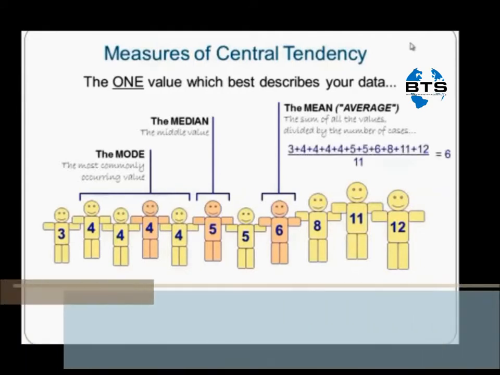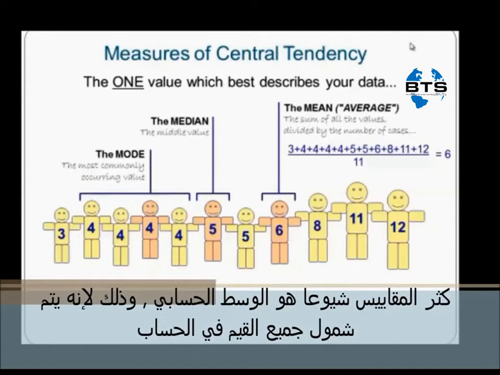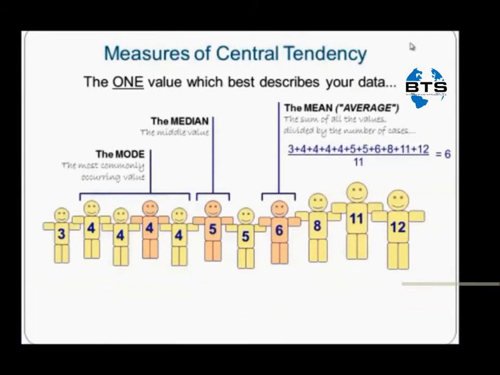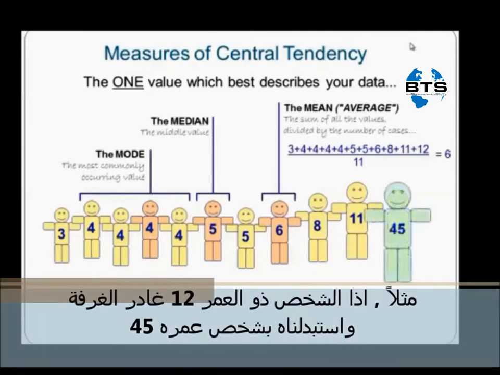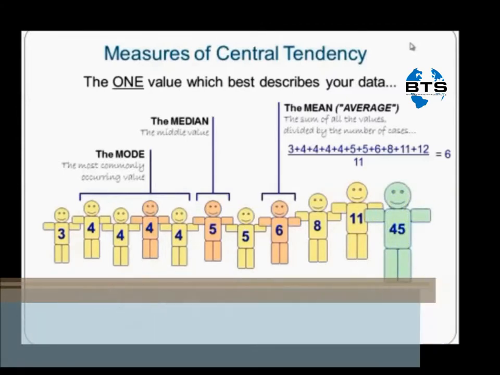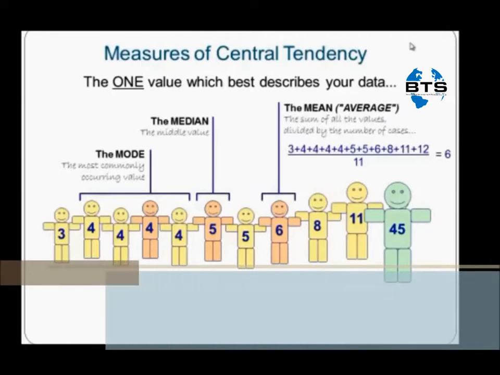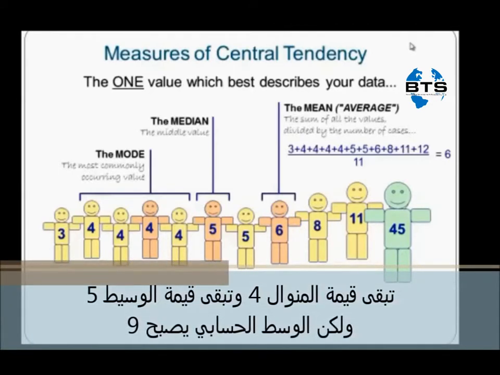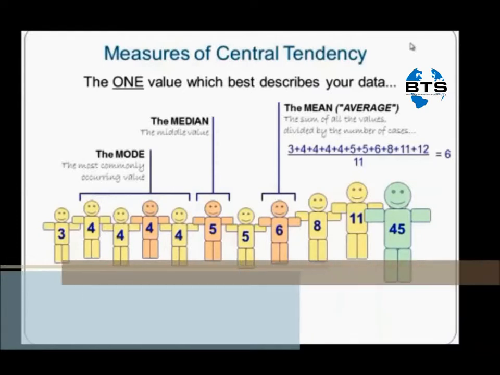The most common average reported is the mean value, and the reason for this is that all the values are taken into account. However, if the person aged 12 leaves the room and the person aged 45 walks into the room, the mode average is still 4. The median average is still 5. But now, the mean average is 9.